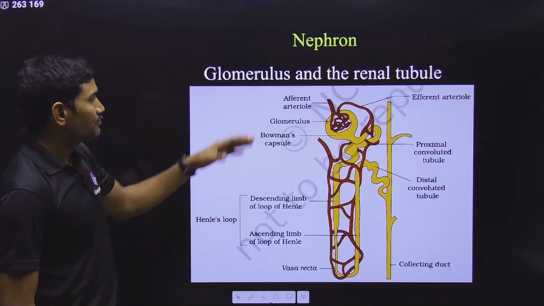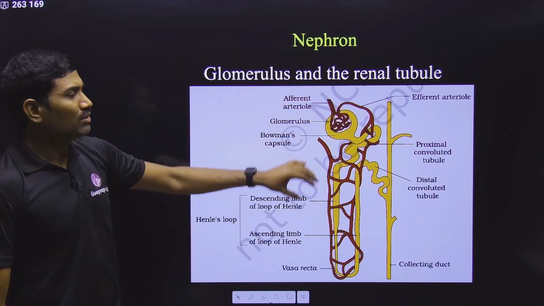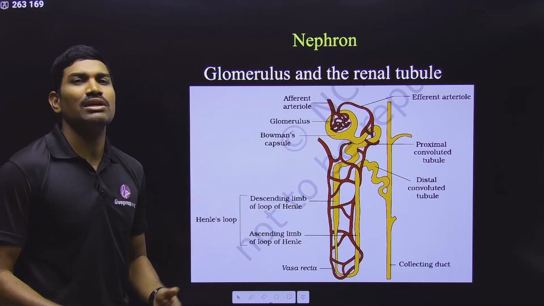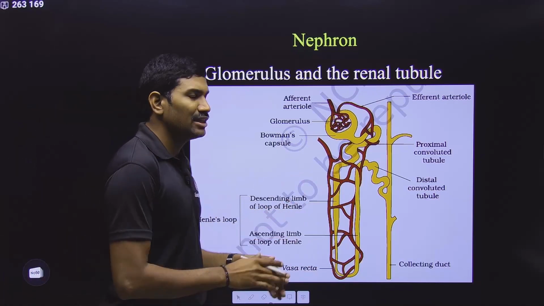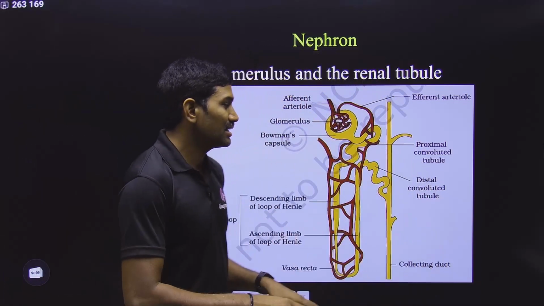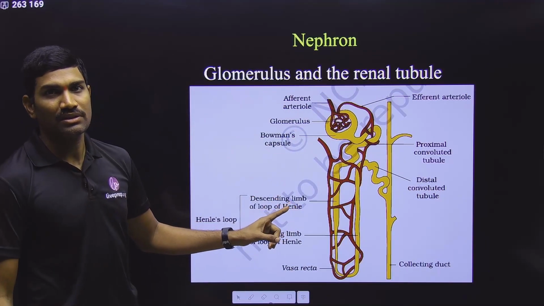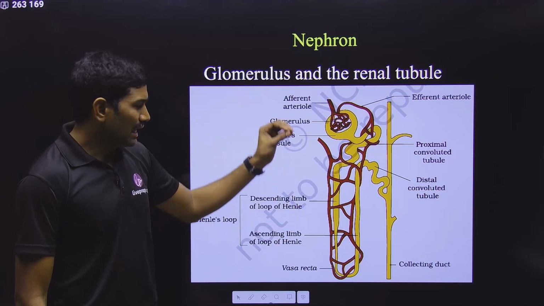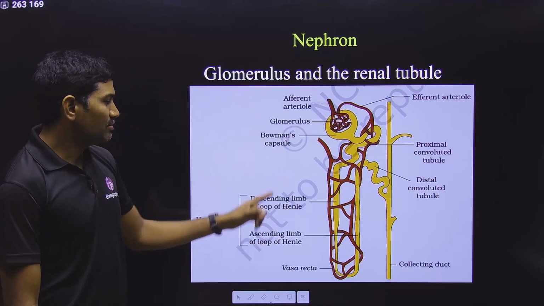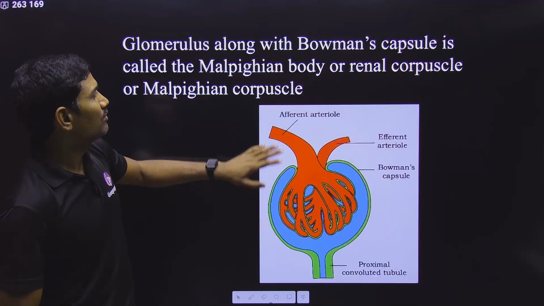Is it clear? And this is what they are saying. So now we will go part by part. What are these parts? How exactly are they present? What is their role? Please remember, there is a huge amount of information that we can discuss, but we are restricting ourselves to NCERT content only. Once again I am telling you this. Clear? Observe the diagrams very carefully. Observe the labeling so that you can easily understand all these things. Clear? Now we will go one by one.